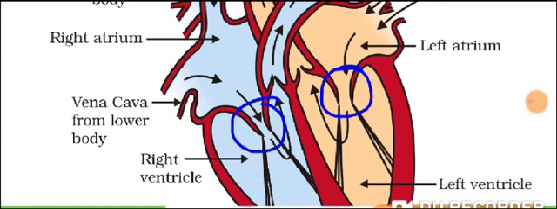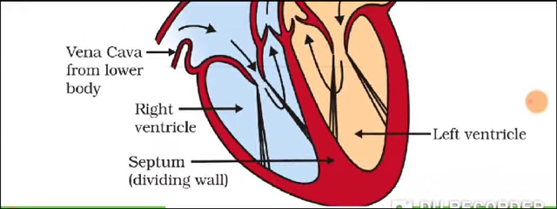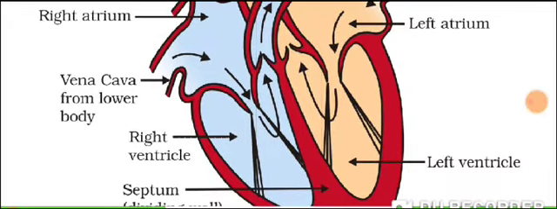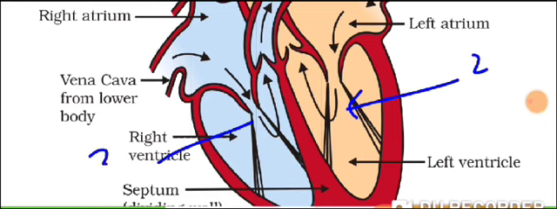In between the right auricle and ventricle, the valve which is present is said to be the tricuspid valve. Here you have tricuspid valve. There are 3 flap valves on the right hand side. And on the left hand side, it is called the bicuspid valve, 2 flap valve. This side it is 3 flap valve, this side it is 2 flap valve.